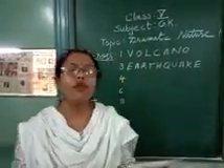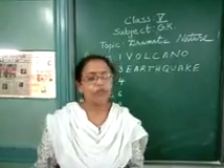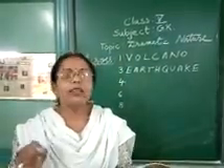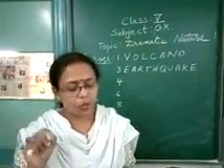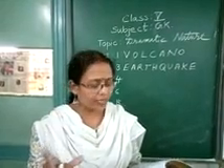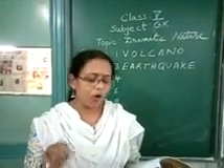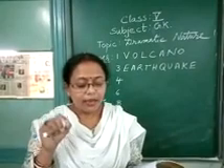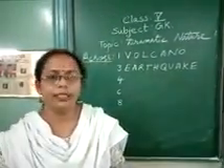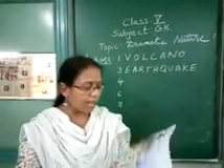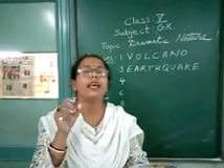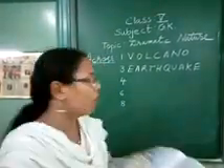Next comes number 4. So let's go for the fourth clue. This natural disaster occurs in the ocean. It is characterized by strong winds, in the center of which is a clear, calm region called the eye. And it is known as, here in the fourth section you will write, cyclone. It's cyclone.